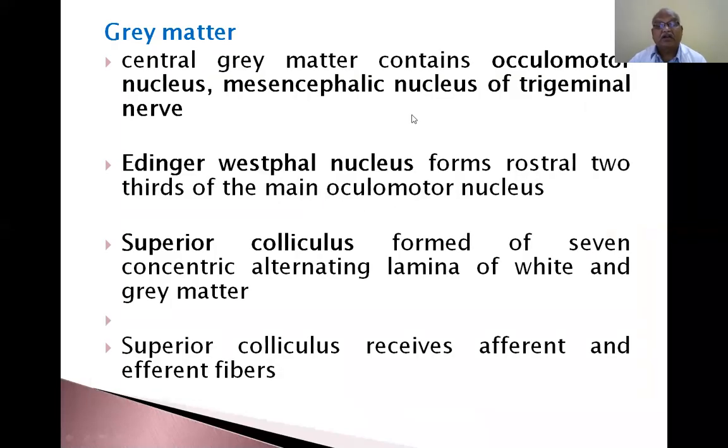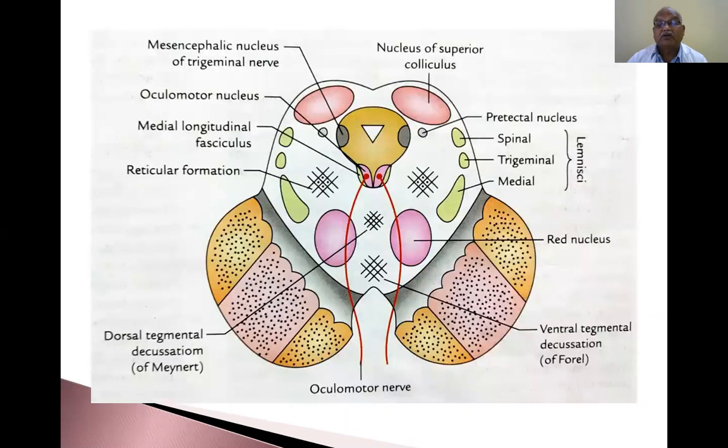Now, central Edinger-Westphal nucleus forms the rostral 2/3 of the main oculomotor nucleus. Here I will tell you: Edinger-Westphal nucleus is the parasympathetic part of the oculomotor nerve. So Edinger-Westphal nucleus forms the rostral 2/3 of the main oculomotor nucleus.